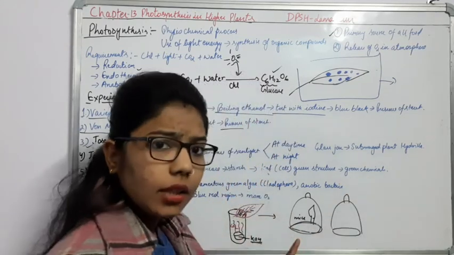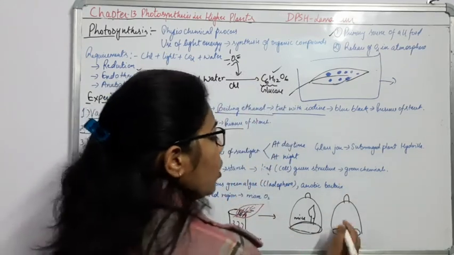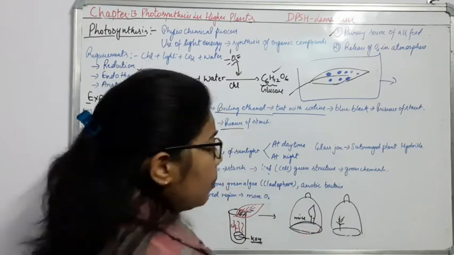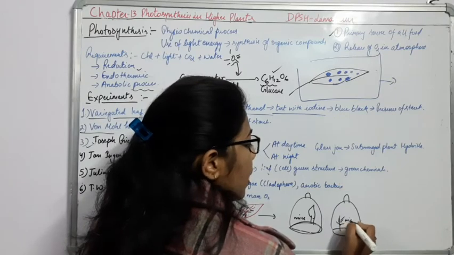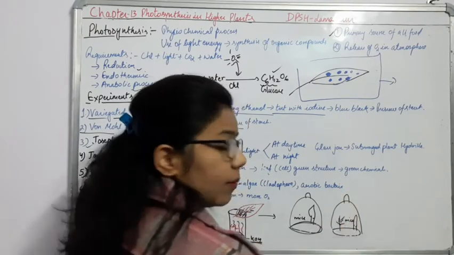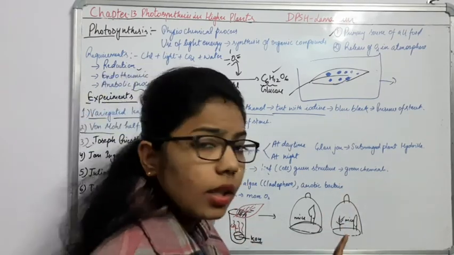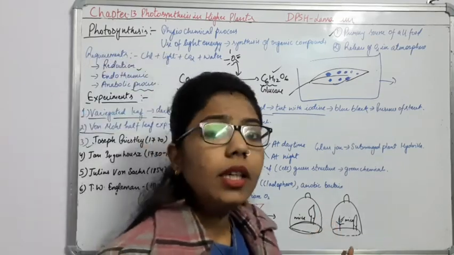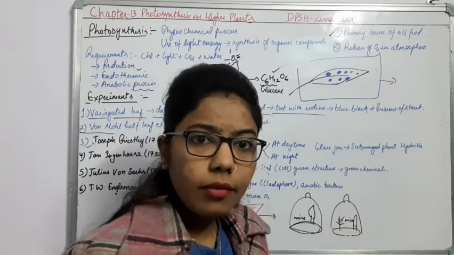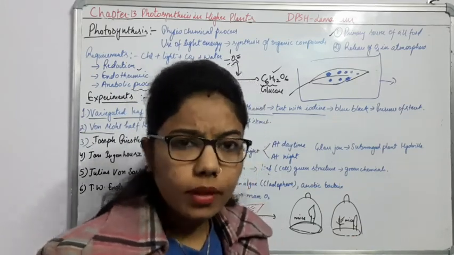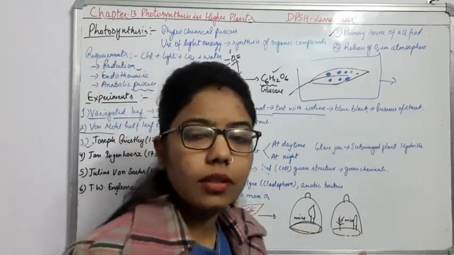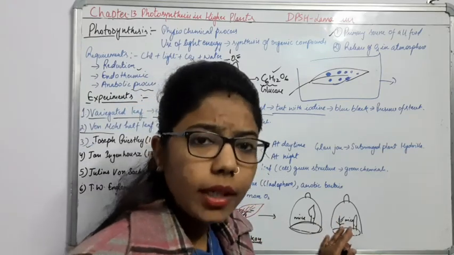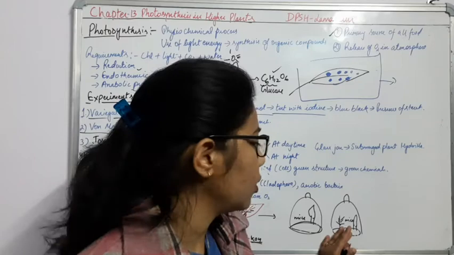What he did, he changed the material now and he kept a mint plant. He kept the mint plant as well as the mouse and the burning candle. Now what he observed here is that when we kept this mint plant here, the mouse is alive and the candle does not get extinguished. So it means that this plant is very important, as it is providing the oxygen.